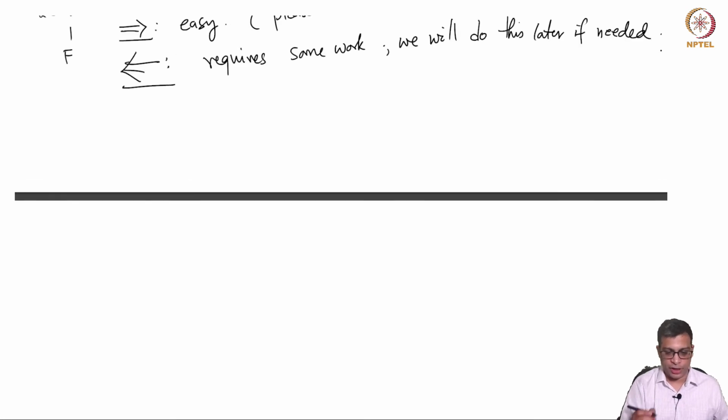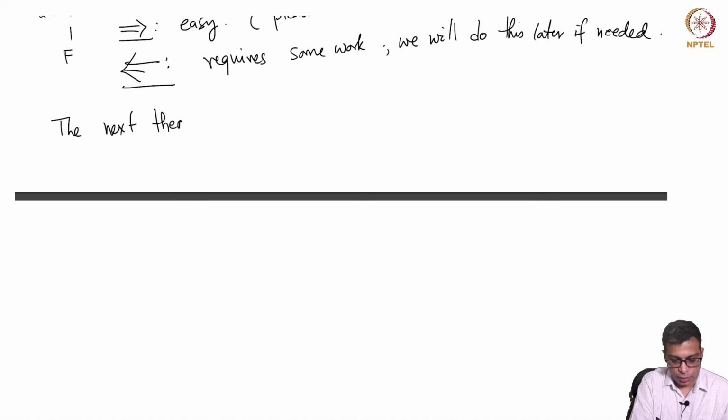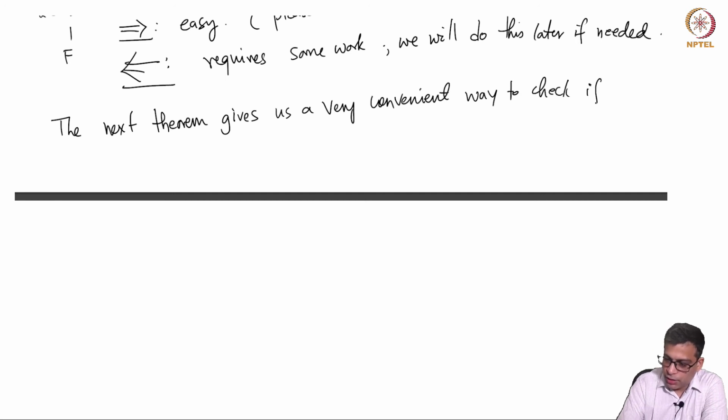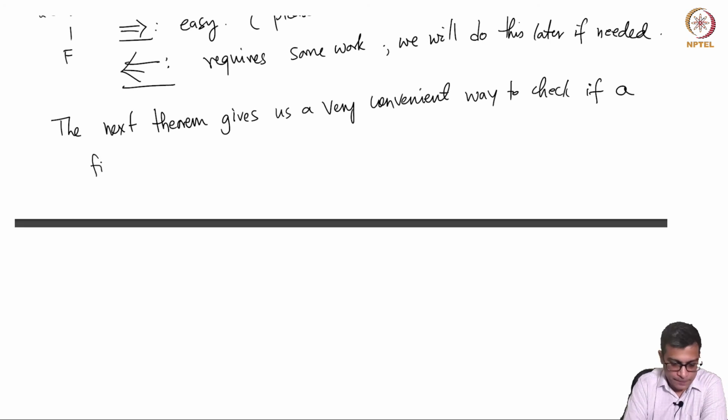So, the main theorem that we want to prove now is going to give us a very convenient way of checking if a finite extension of fields is Galois or not.